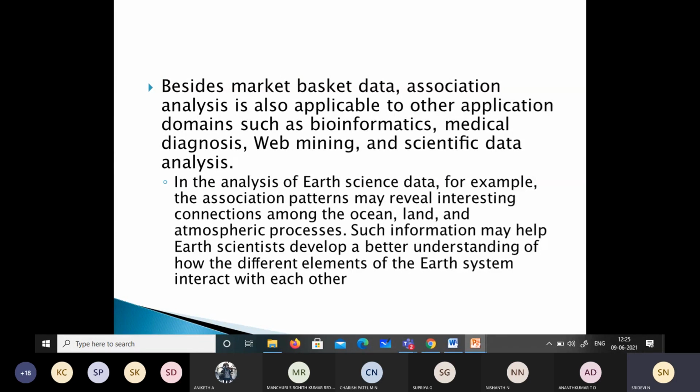So those discovered patterns we can call spurious, because they may happen simply by chance. These are the two key issues which need to be addressed when we apply association analysis to market basket data. That is, finding patterns from a large transaction data set will be expensive, and some patterns which will be discovered will be spurious. It would have happened by chance. So those two issues need to be addressed in market basket data.